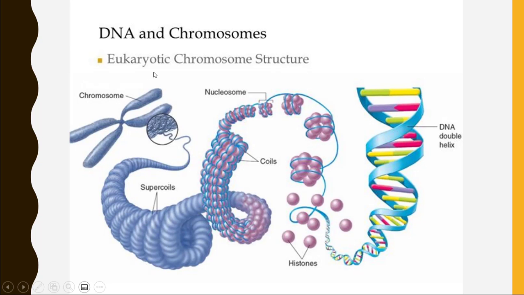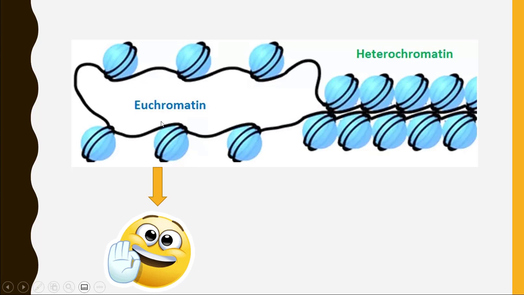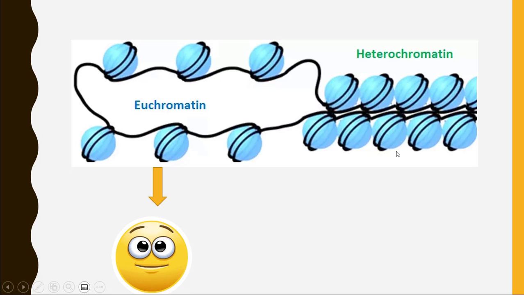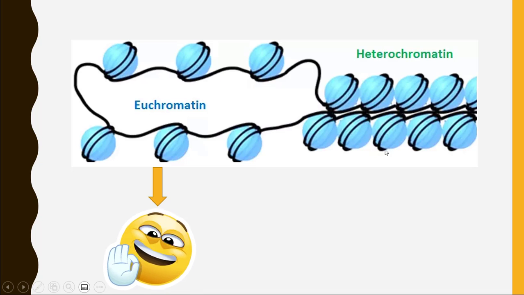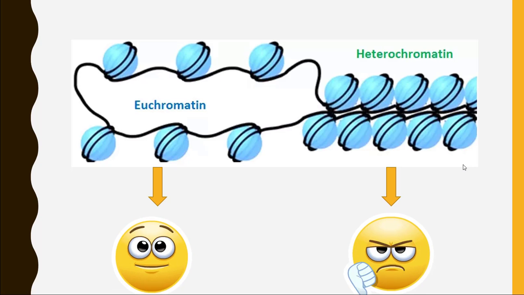Inside the eukaryotic cell, the DNA is present in a highly compact structure called a chromosome, with the help of histone proteins. So, DNA exists in two different forms, that is the euchromatin state and the heterochromatin state. In the euchromatin state, the DNA is loosely coiled upon itself on the histone proteins and is available for the transcription machinery to attach itself to it and start the process of transcription. On the other hand, the heterochromatin state is a highly compact structure in which the DNA is tightly packed around the histone proteins and is not available for the process of transcription.